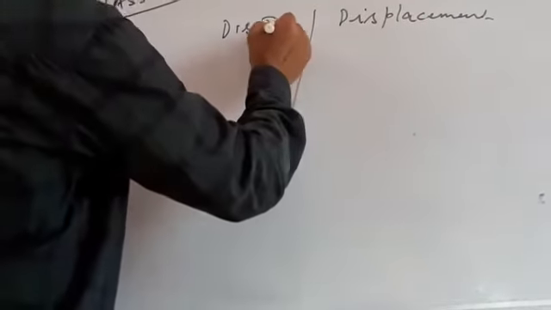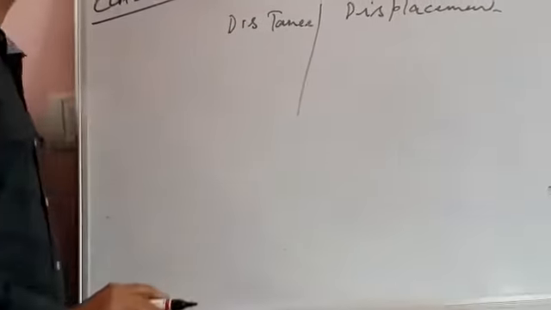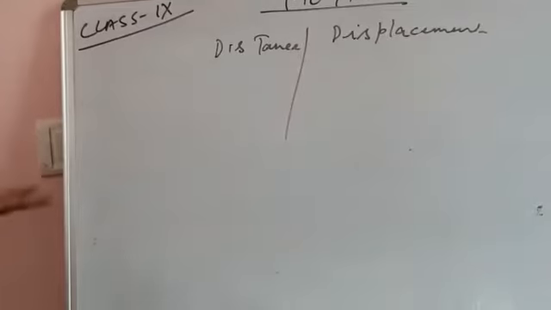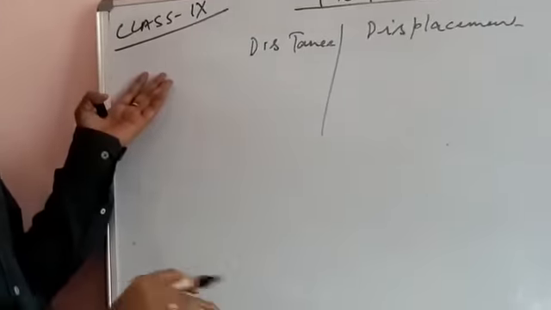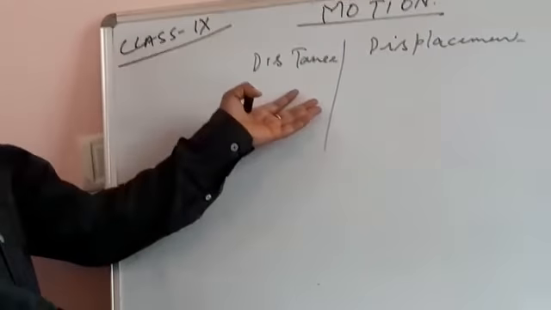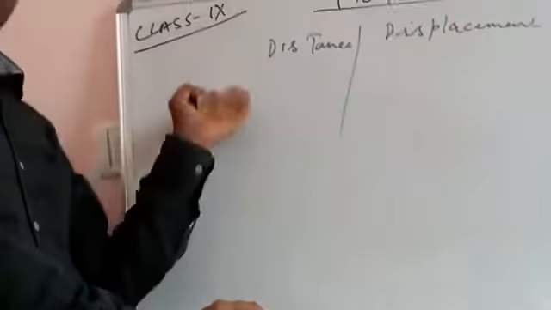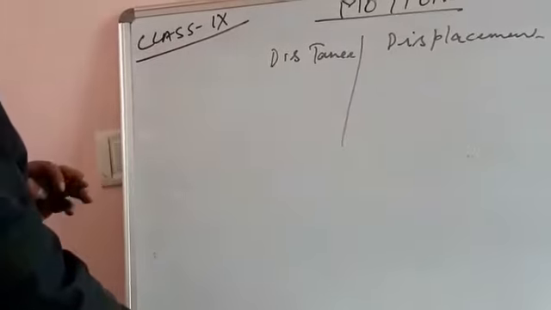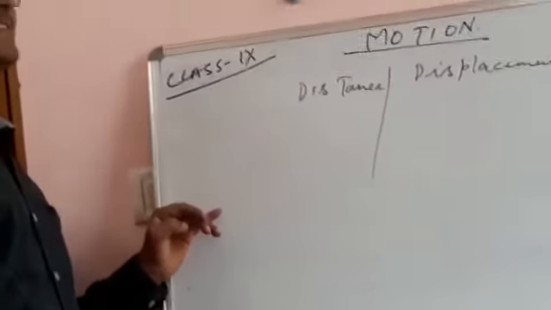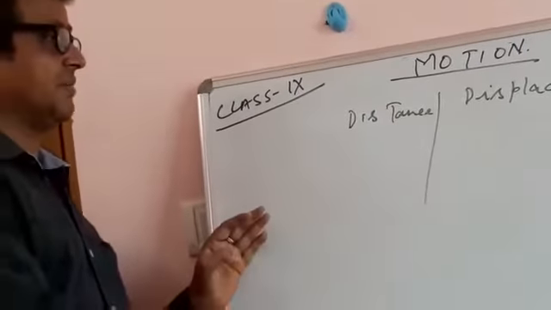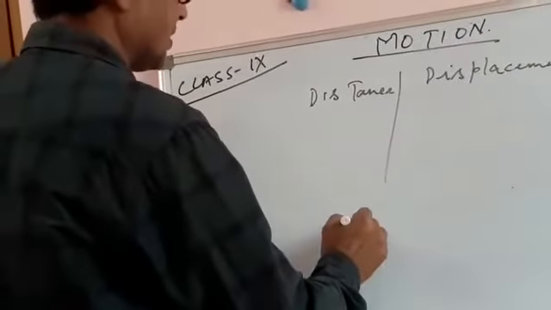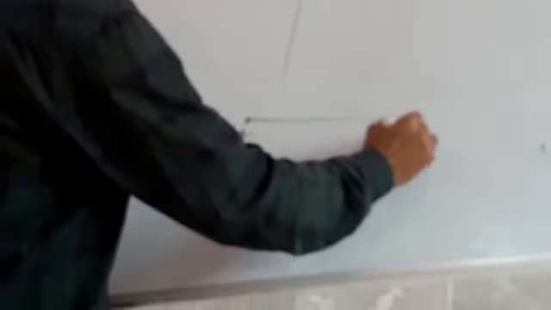You need to understand the difference between distance and displacement. Distance is the length of path covered by a body; displacement is the shortest distance. What's the difference? Distance will not be negative. Let me give examples. Suppose a straight line, this is A and this is B.